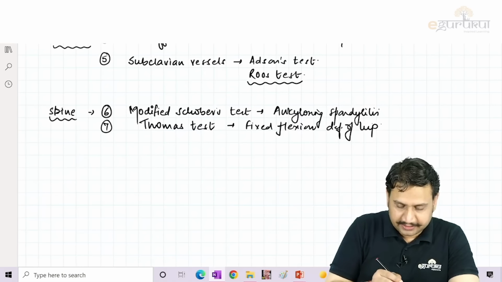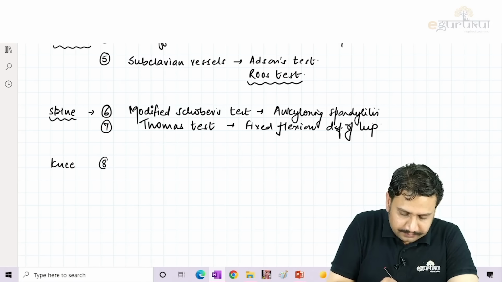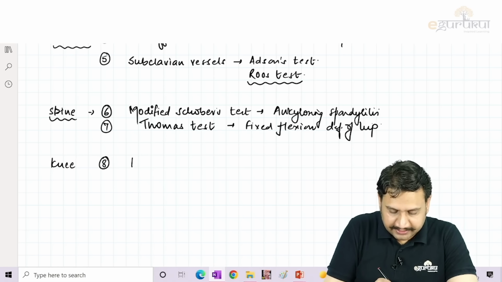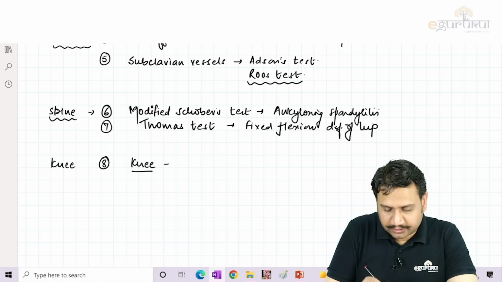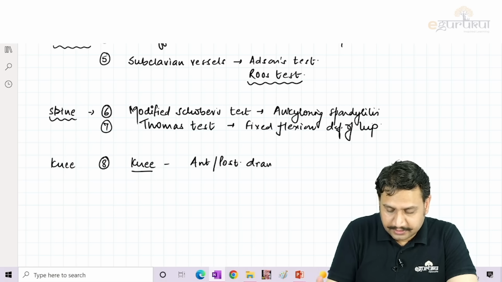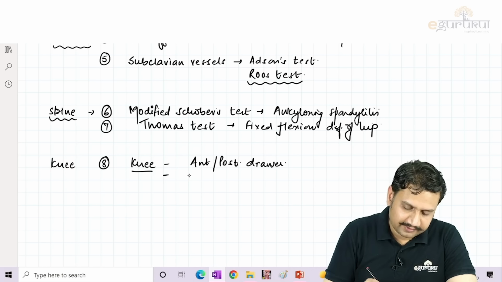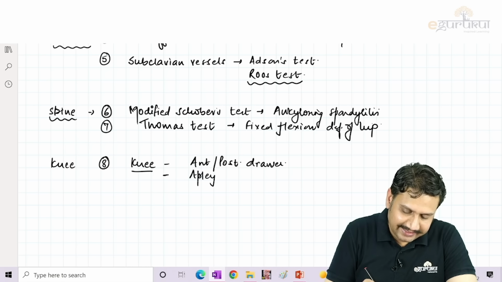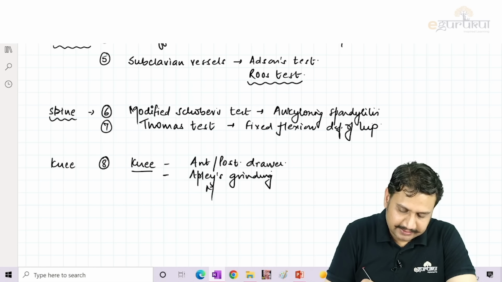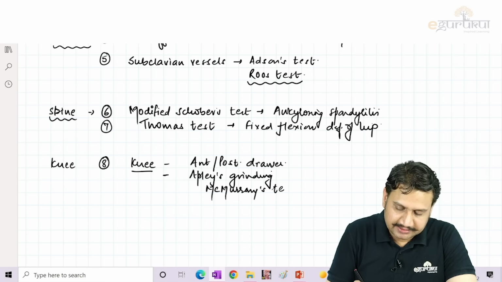Number 8, you go to the knee area. There are so many tests you already know. In the knee, what are the different tests? For the cruciates, we have the anterior and the posterior drawer. In the knee, again, for the menisci, what do we have? We have Apley's grinding and we have the McMurray's test.